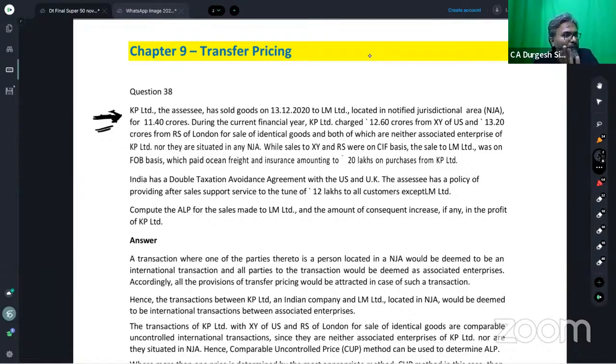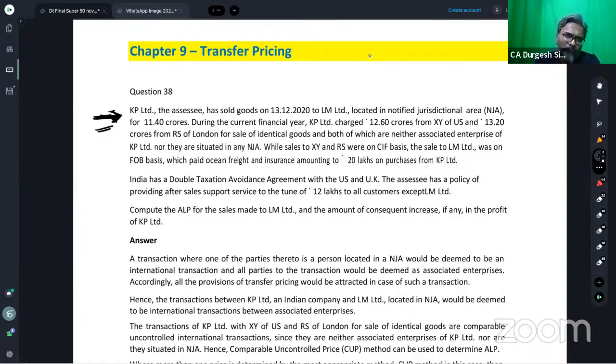It is again an ICAI question. They are all ICAI questions, either from MTP or from RTP. So KP Limited, the SSC has sold goods on 13th of December 2020 to LM Limited, located in the notified jurisdiction area NJ, for rupees 11.4 crores.